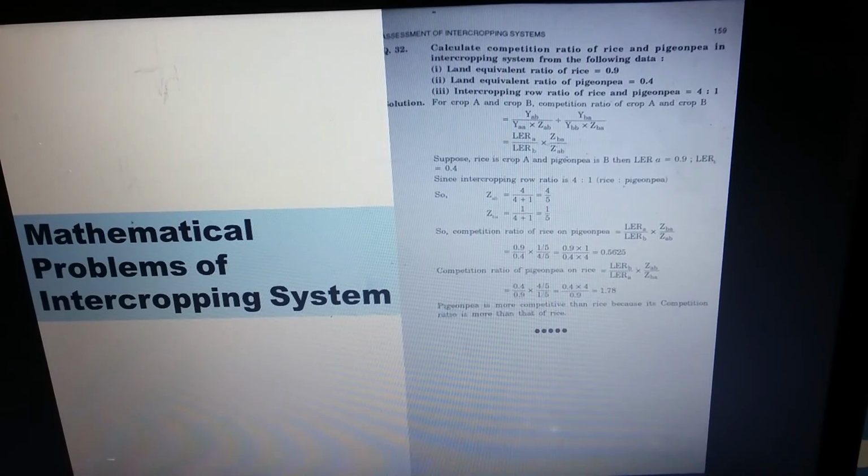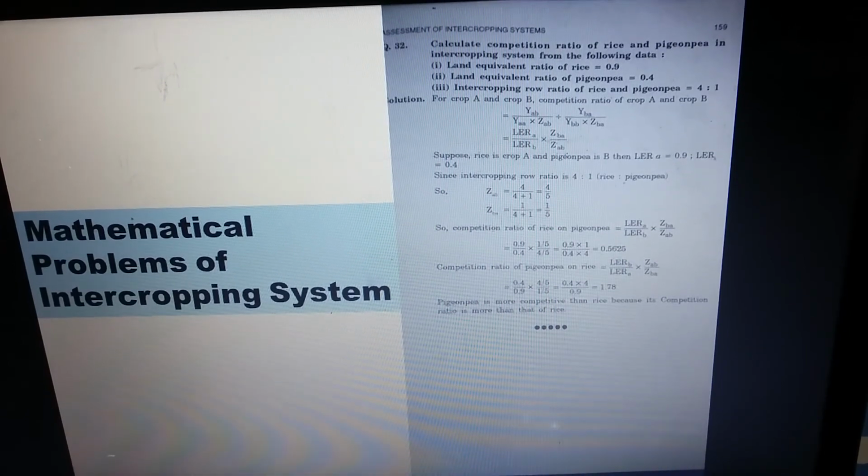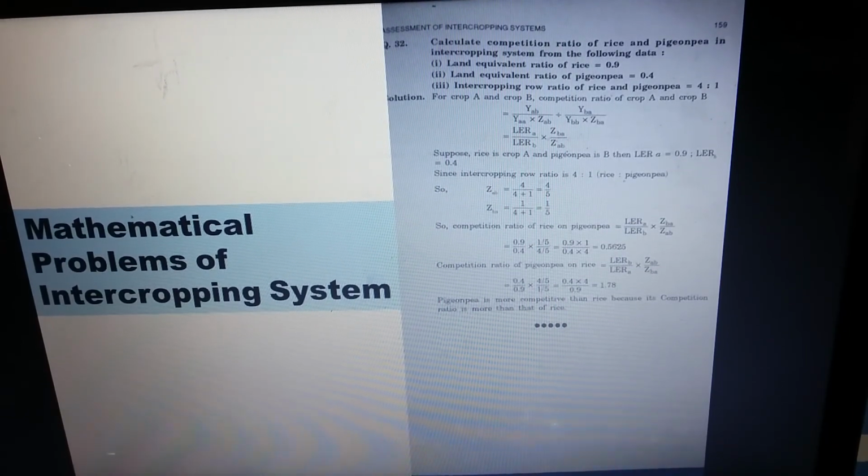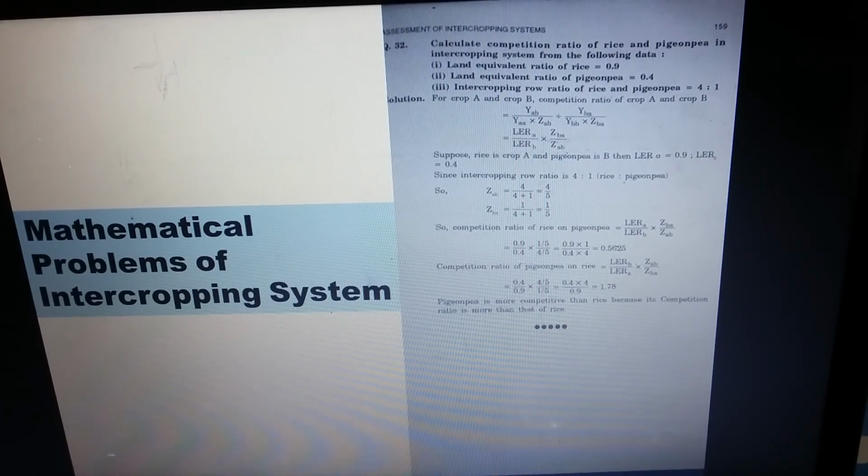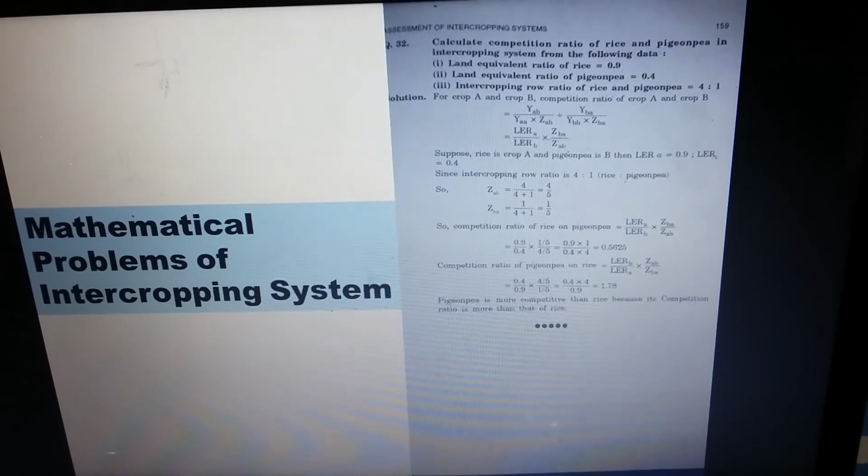0.5625. So the competition ratio of PGNP on rice is 0.4 by 0.9 into 4 by 5 by 1 by 5, that means we will get 1.78. So the competition ratio for rice on PGNP is 0.5625, and the competition ratio of PGNP on rice will be 1.78.